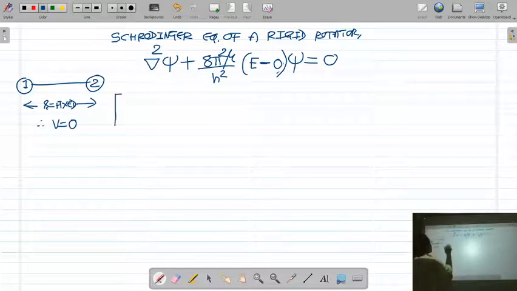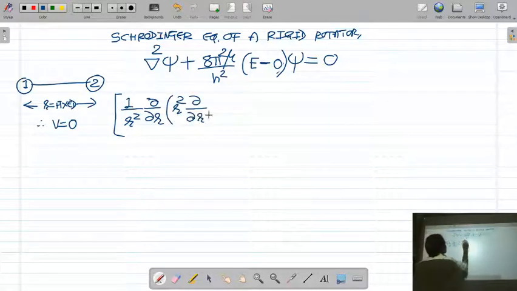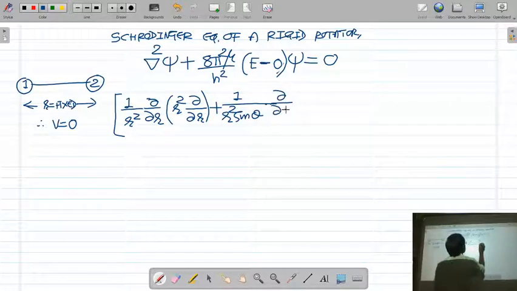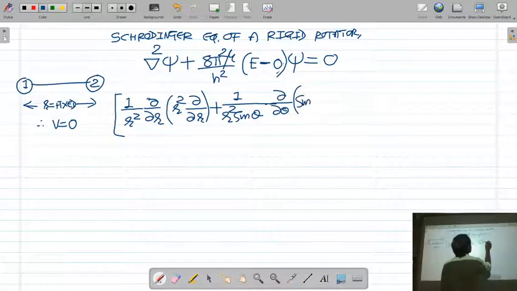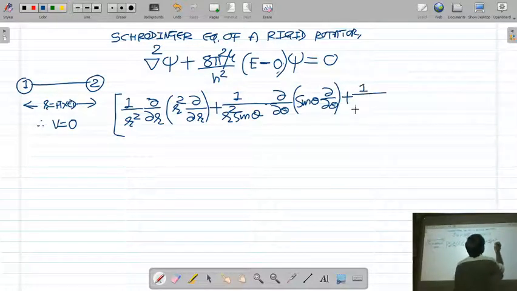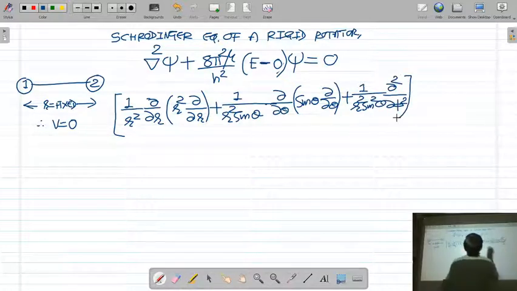It is like this: 1 upon r square d by dr, r square d by dr, plus 1 upon r square sin theta d by d theta, sin theta d by d theta, plus 1 upon r square sin square theta d square upon d phi square. And this del square operator is operating on psi.